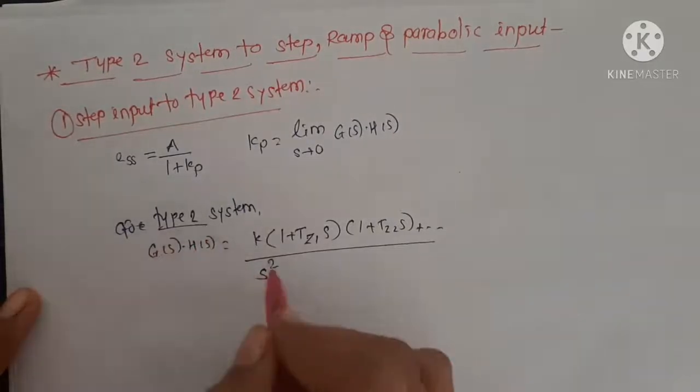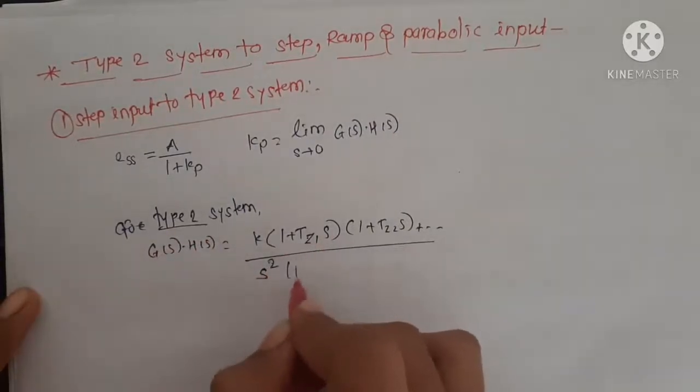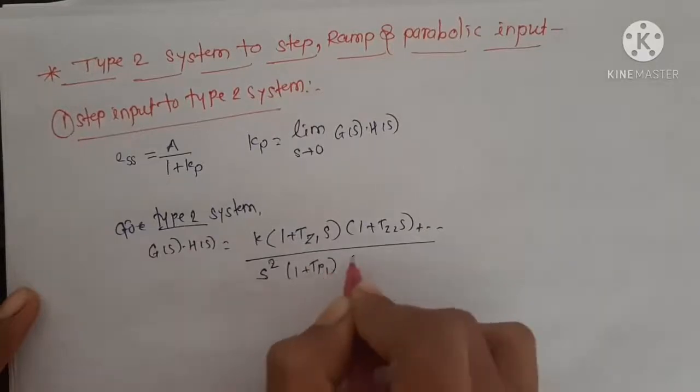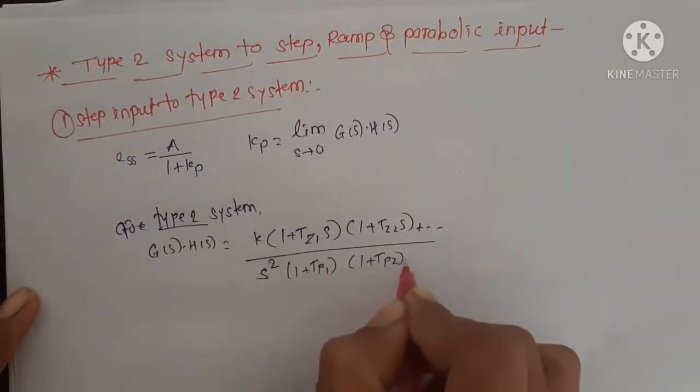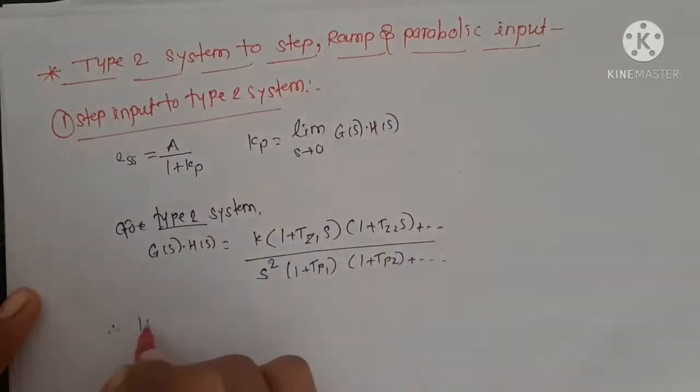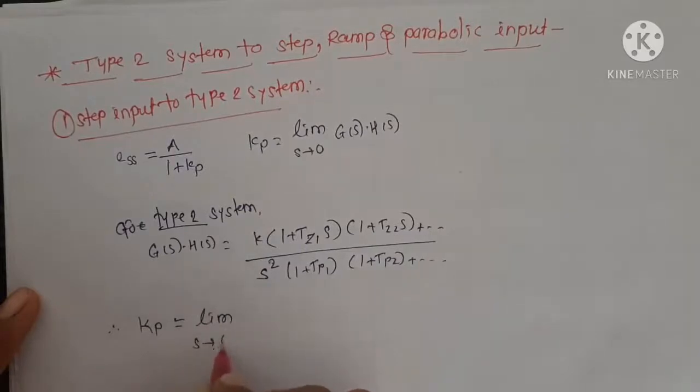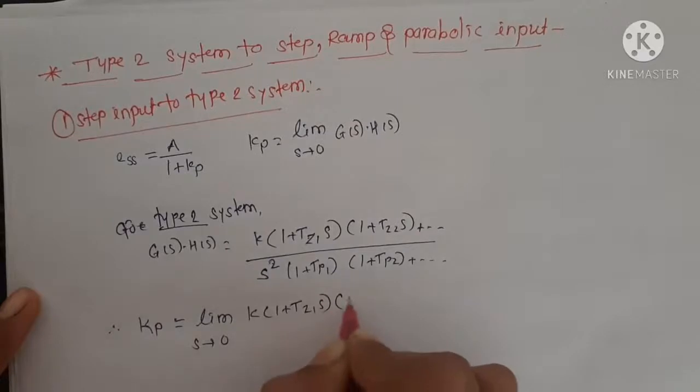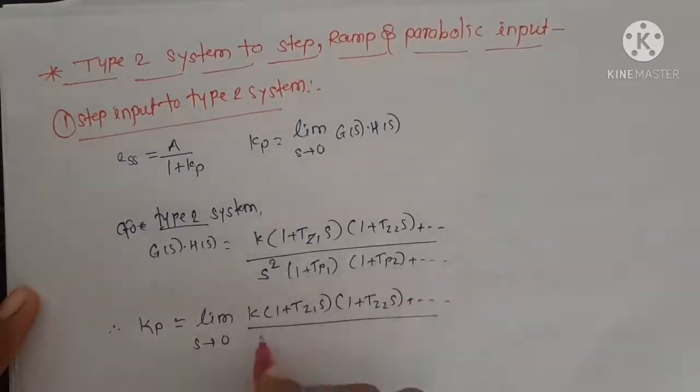As it is type 2 system, here 2 will come, (1 plus TP1 S)(1 plus TP2 S) plus dash. Put this value of G of S into H of S into the Kp equation. Therefore Kp is equal to limit S tends to 0 K (1 plus TZ1 S)(1 plus TZ2 S) plus dash upon S square (1 plus TP1 S)(1 plus TP2 S) plus dash.